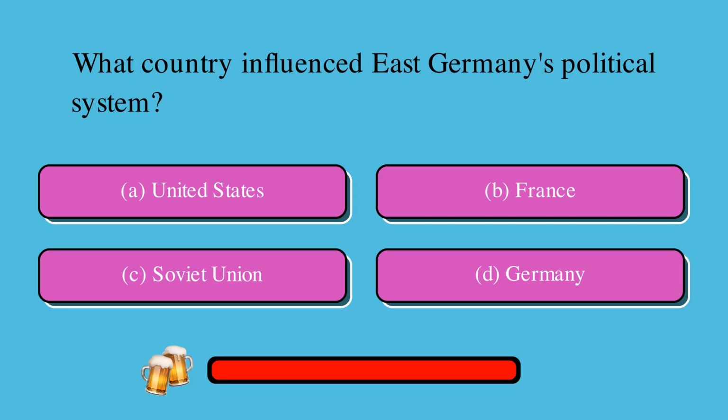What country influenced East Germany's political system? Is it A, United States, B, France, C, Soviet Union, or D, Germany? The correct answer is C, Soviet Union.